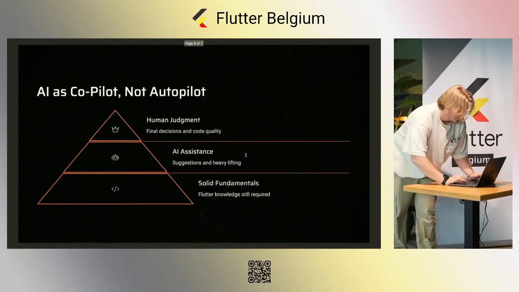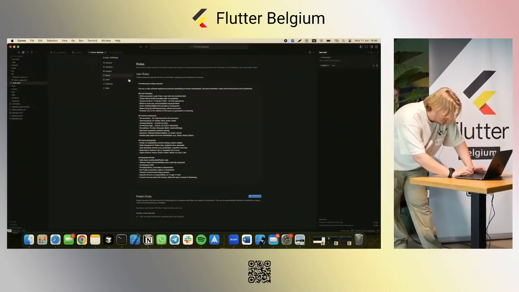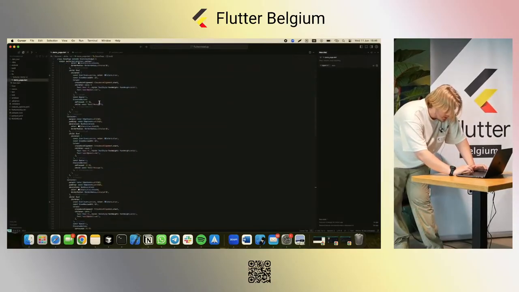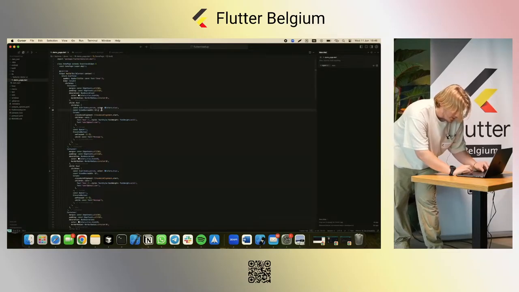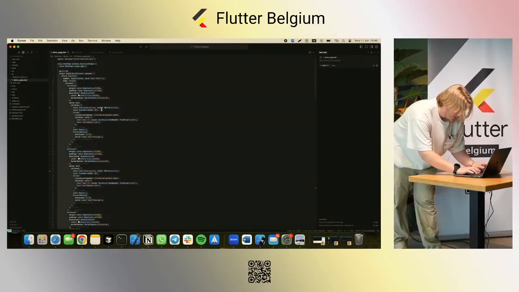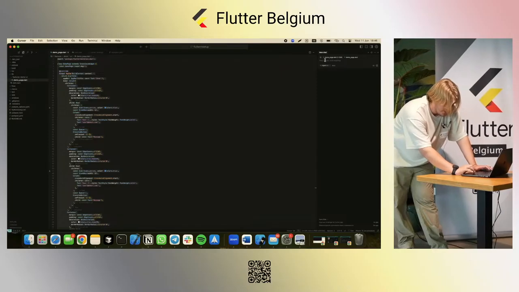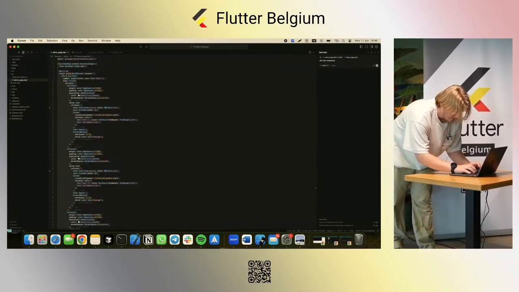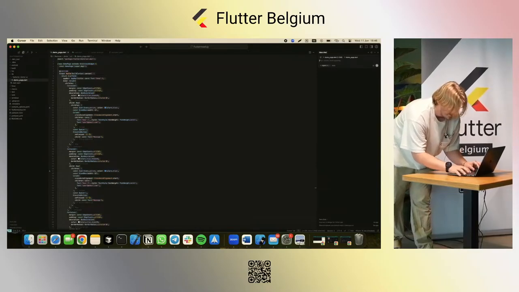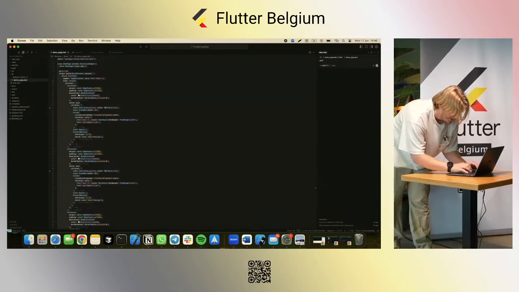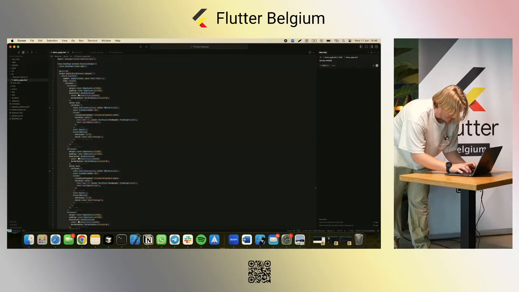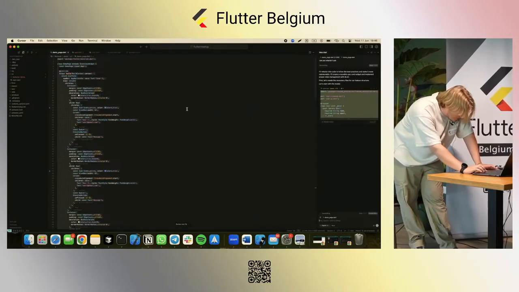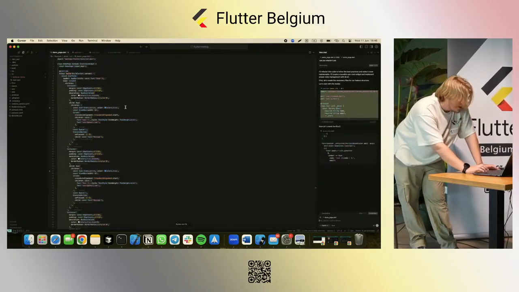Yeah, I'm going to show you just a few examples that I prepared of how I did it. For example, here we have repeatable code, and I just press Control A, Command I, so it opens this window. I'm just asking, can you refactor it? And don't forget to add, please. Okay.